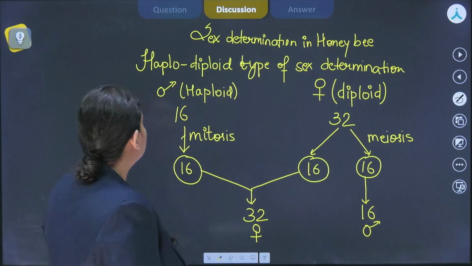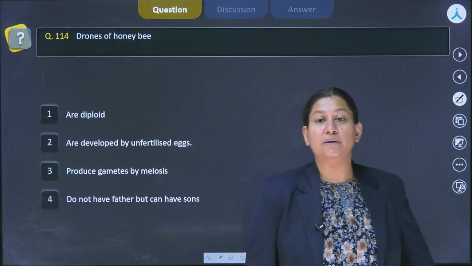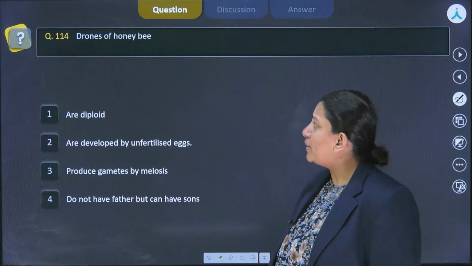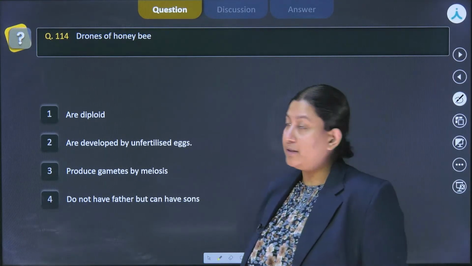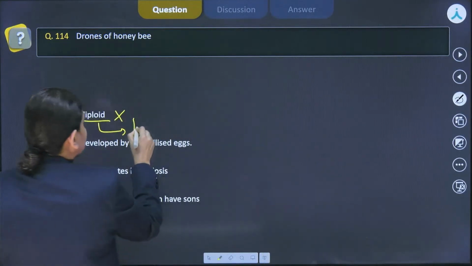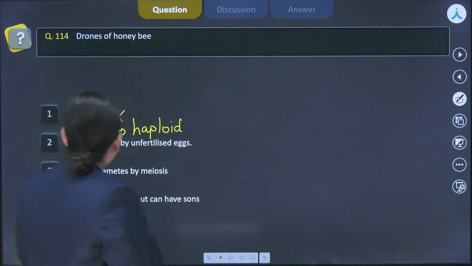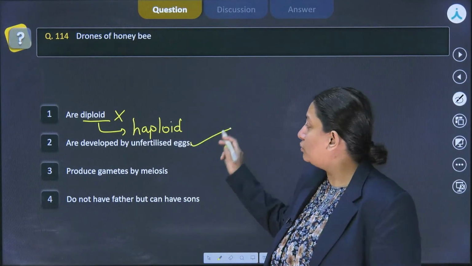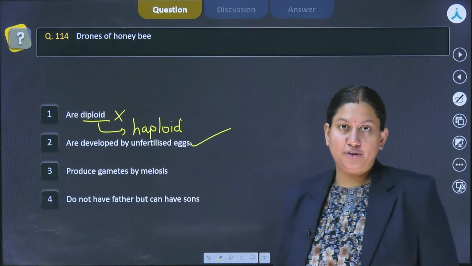So getting back to the question, the question is simply asking about the drones, that means the male bees. When we talk about the drones of honeybee, the first option says that they are diploid, so that is incorrect. On the contrary, they are haploid in nature. The second one says they are developed by unfertilized eggs, right? So this is true. They are produced by unfertilized eggs by the process known as parthenogenesis.